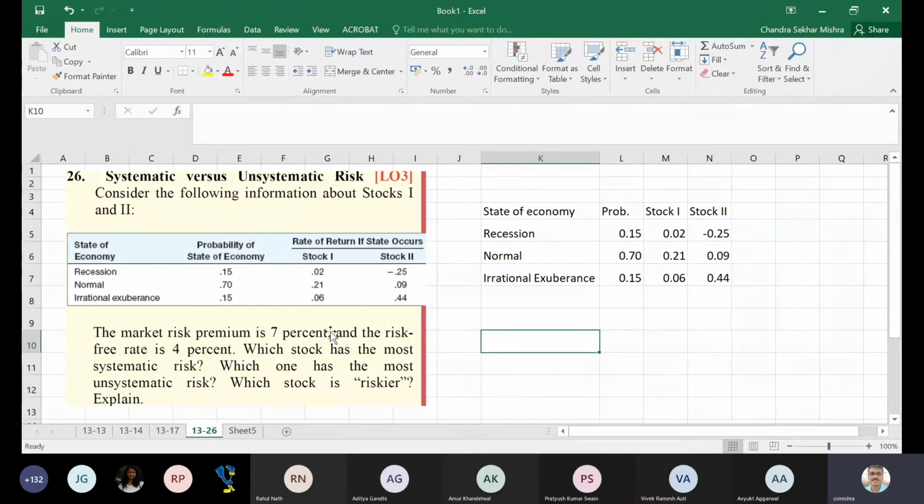It says the market risk premium is given as 7%. So MRP is 7%. Then RF, the risk-free rate of return, is how much? 4%. Very good. Then it asks which stock has the most systematic risk, which one has the most unsystematic risk, and which stock is riskier. So how do you know that?